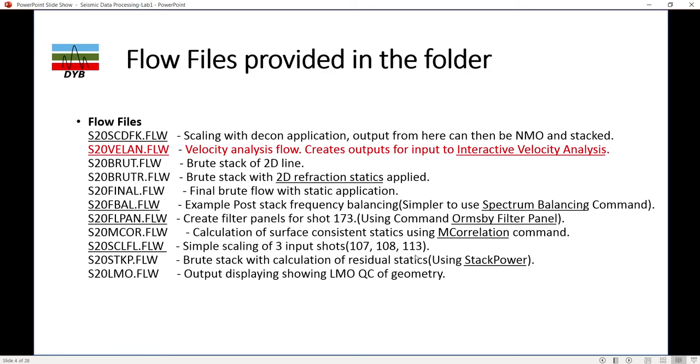Also the brute stack with 2D reflection static will be applied using this workflow. These are quite helpful workflows which you don't need to design by yourself. You can load the flow, give input data, define your processes, and get the output of these flows.